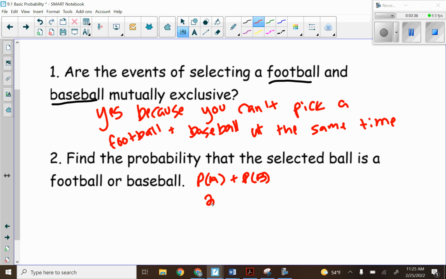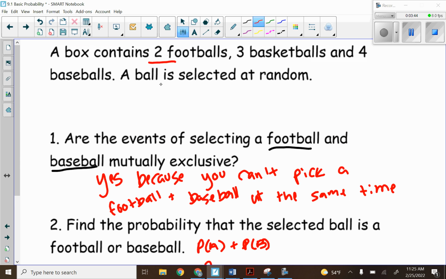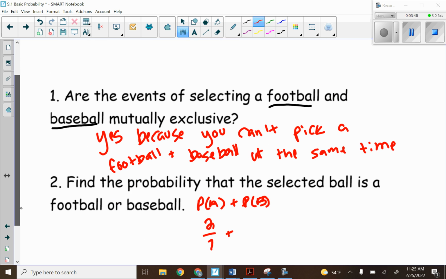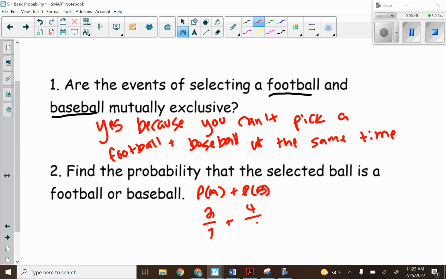So 2 out of 9. Plus the probability of picking a baseball, there's 4 baseballs, so 4 out of 9. So 2 plus 4 is 6 out of 9, because those denominators stayed the same, and 6 out of 9 reduces to 2/3.